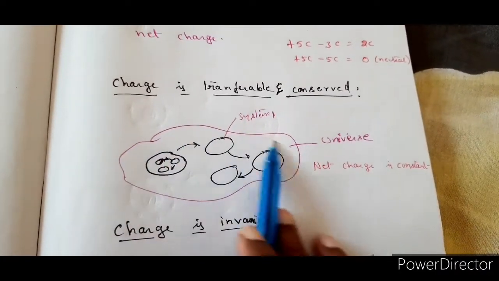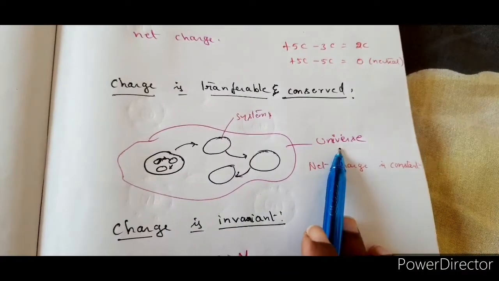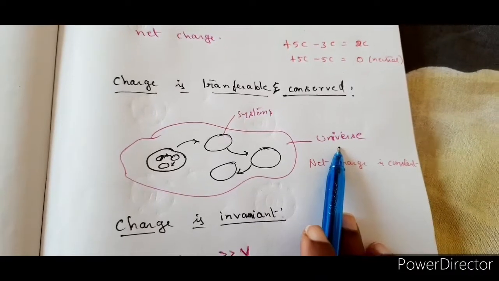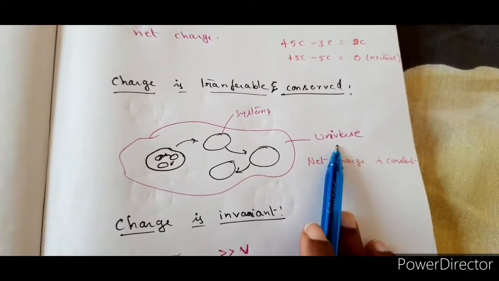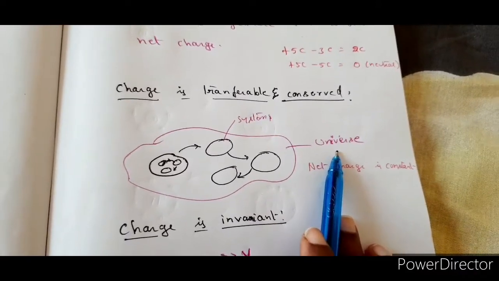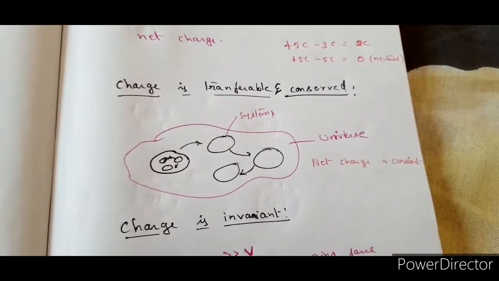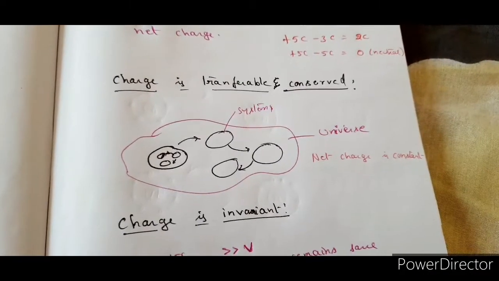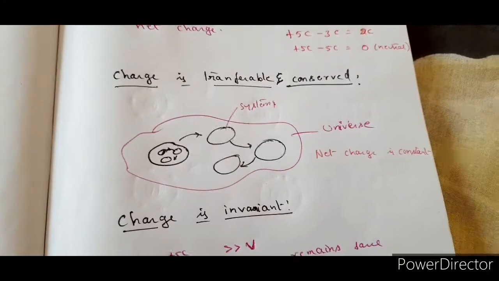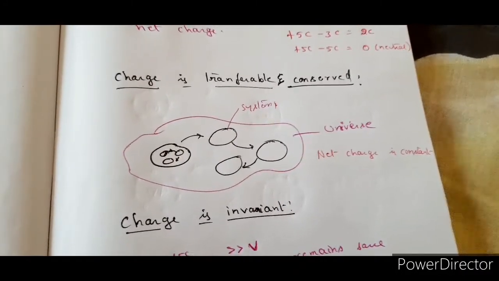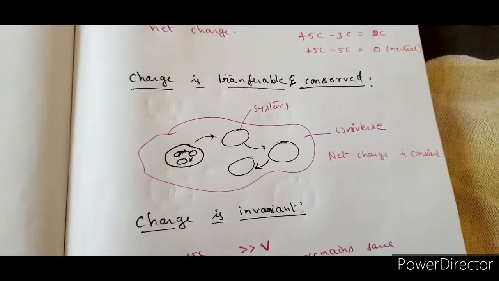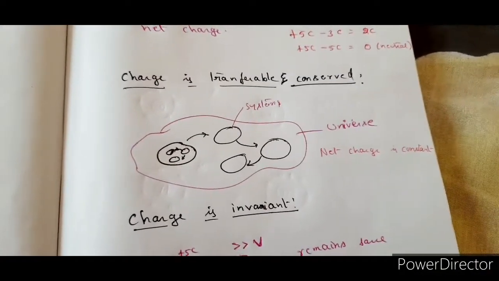Suppose you take the universe as a big system which is isolated. This concept is a little bit tricky for you people to understand, and even for all of us to understand and come to a conclusion, because nowadays we talk about the multiverse. The universe concept has been replaced by the multiverse concept. Now suppose we talk about the universe where we are existing, and imagine it to be isolated from the other verses, right?